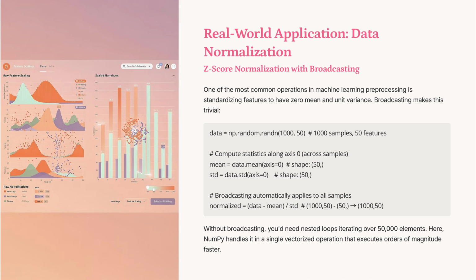Z-score normalization is crucial in machine learning preprocessing, ensuring features have zero mean and unit variance. Broadcasting simplifies this by applying mean and standard deviation calculations across all samples. This eliminates the need for nested loops over 50,000 elements, allowing NumPy to perform the operation efficiently in a single vectorized step.